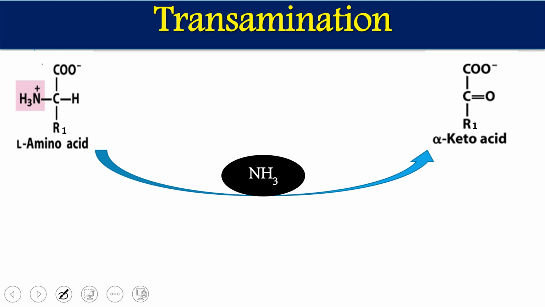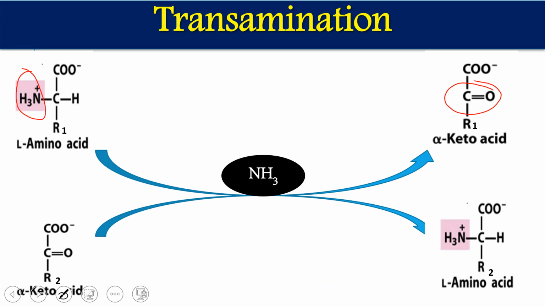If you see the transamination reaction in detail, this is an amino acid which has an amino group in this place. This amino group is going to be removed from this amino acid, and ultimately we have a keto acid formed. So this amino acid is converted to a keto acid by the removal of ammonia. This ammonia will be taken by another keto acid, which takes the ammonia and is converted into an amino acid.